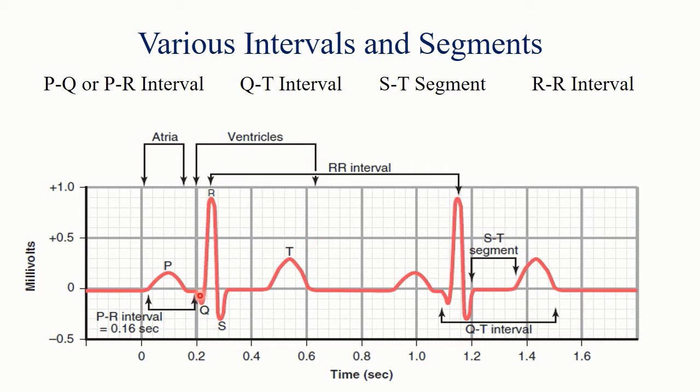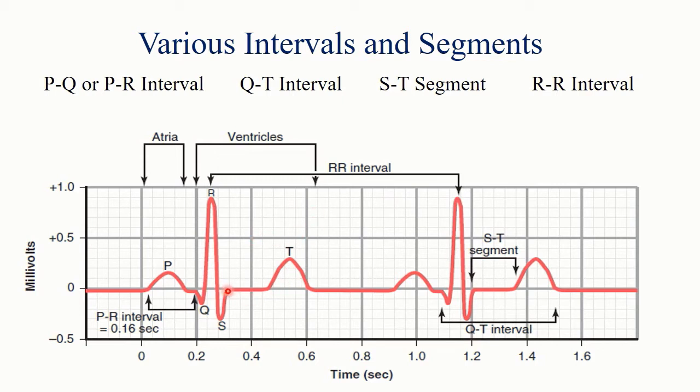Second, QT interval. It is the interval between the beginning of Q wave to the end of T wave. In case Q wave is absent, it is the beginning of R wave to the end of T wave, that is QT interval. It is almost the same interval for which the contraction of the ventricle lasts. Normally it is about 0.4 seconds. Here it is 1, 2, 3, 4, 5, 6, 7, 8, 9, 10 squares, so it is almost 0.4 seconds.